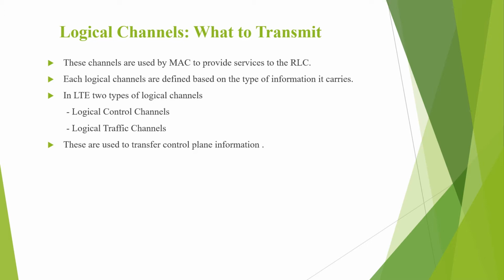Coming to the logical channels. Logical channels give the information on what to transmit. These channels are used by the MAC layer to provide services to the RLC layer. Each logical channel is defined based on the type of information that it carries. There are two types of logical channels: logical control channels and logical traffic channels. These are used to transfer the control plane information.